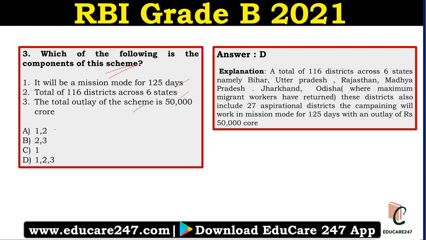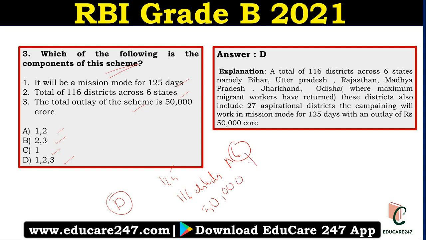Options are A, 1 and 2, B, 2 and 3, C, 1, or D, 1, 2 and 3. So the answer to this question is D. That is, it will be on a mission mode for 120 days. It will cover 116 districts across 6 states. Now which are those 6 states? We will have a look. And the total outlay is 50,000 crores.